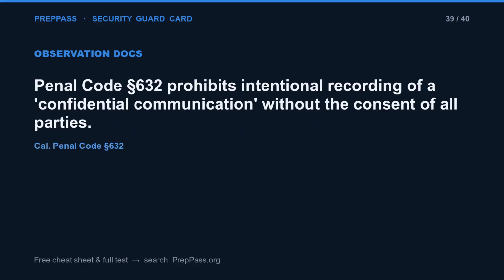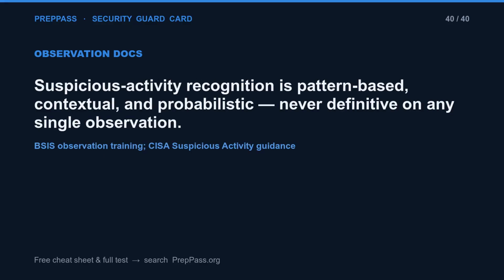Penal Code Section 632 prohibits intentional recording of a confidential communication without the consent of all parties. Suspicious activity recognition is pattern-based, contextual, and probabilistic, never definitive on any single observation.